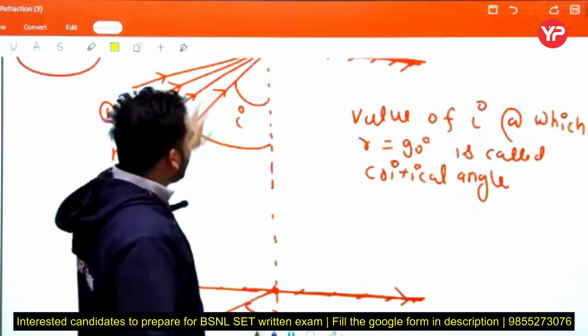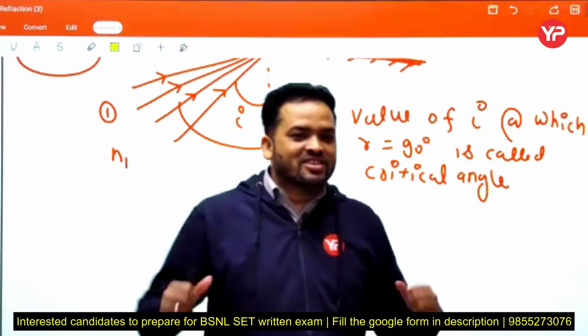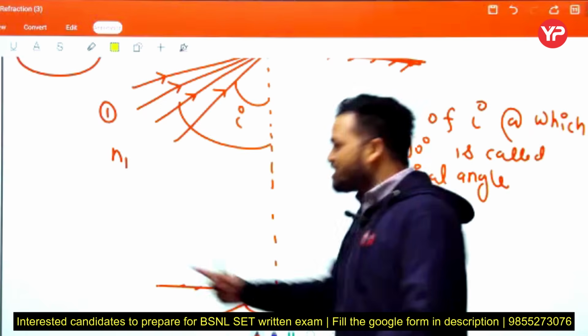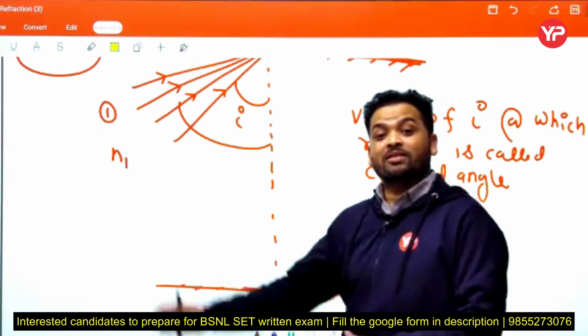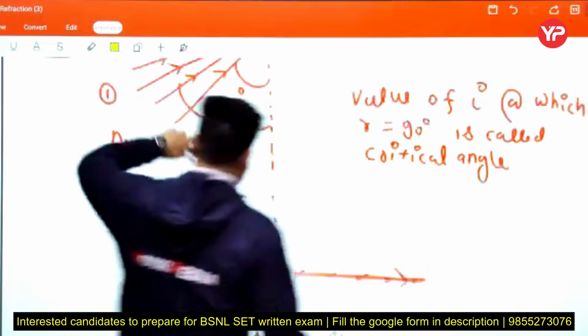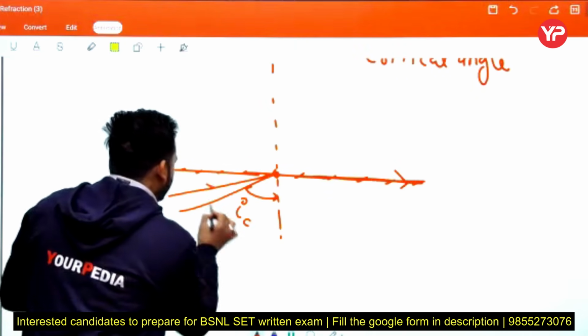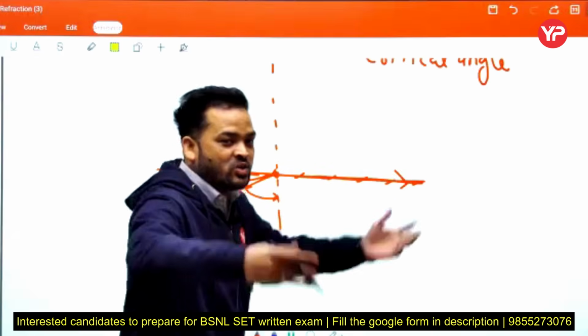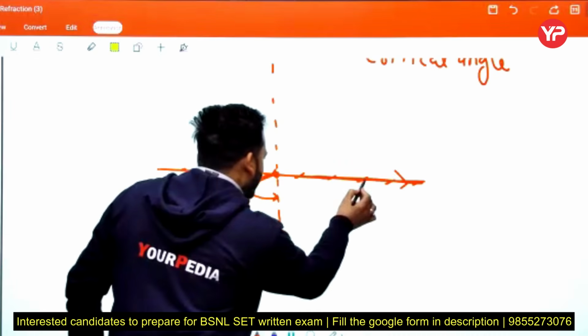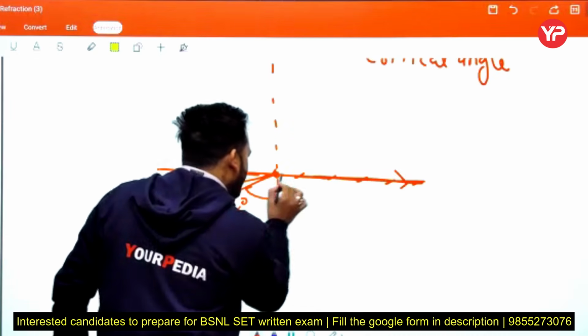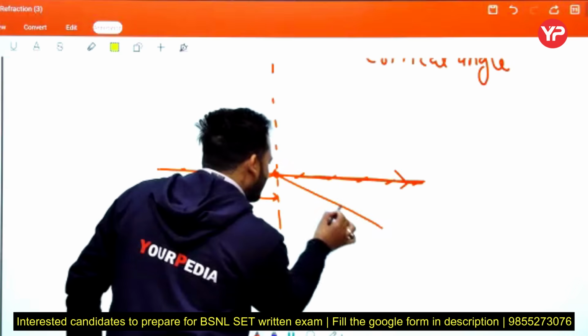Now, if we further increase the value of I, above the critical angle, then this angle also increases like that.